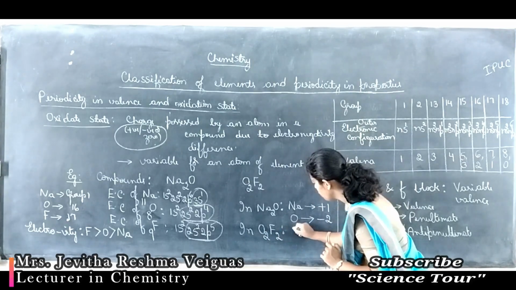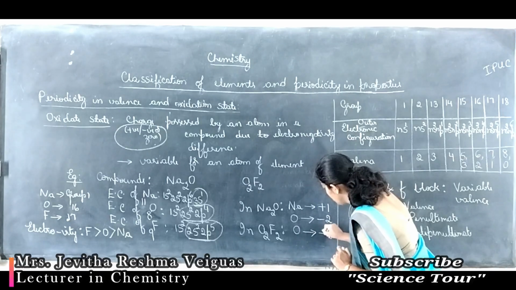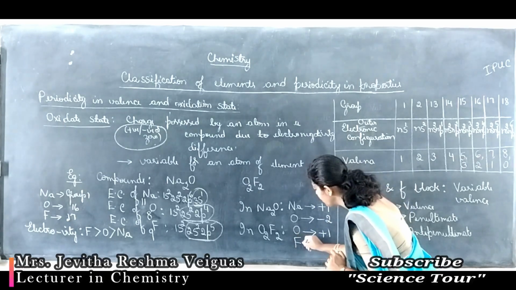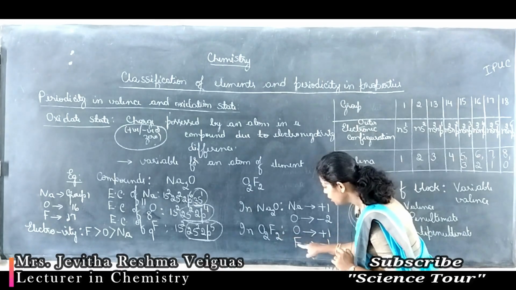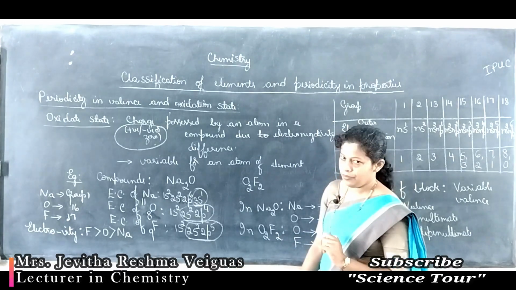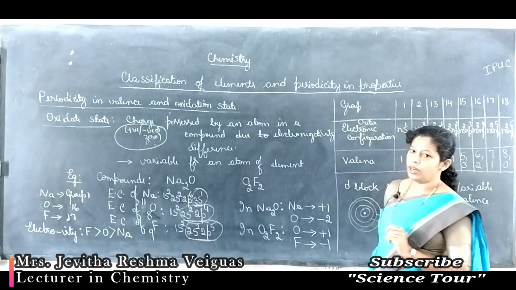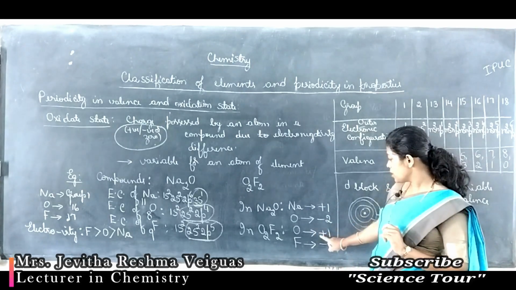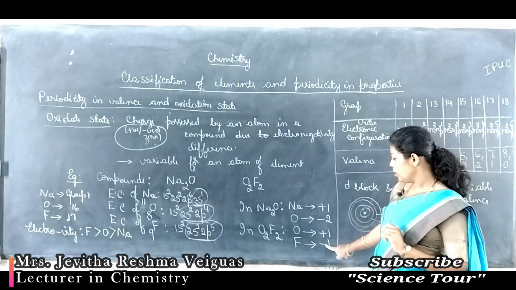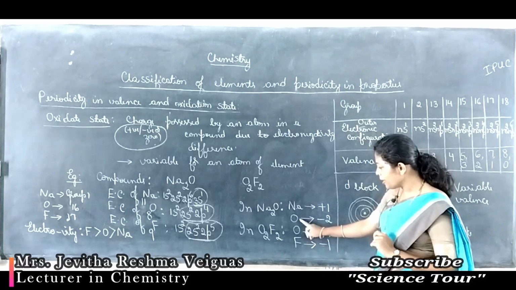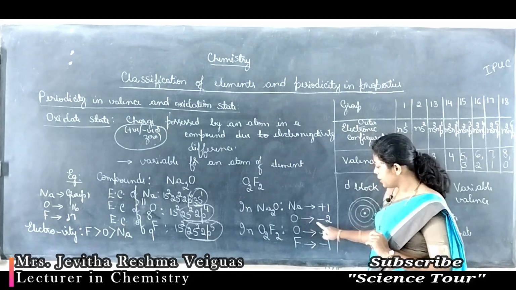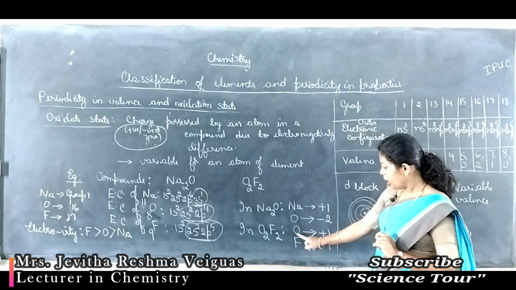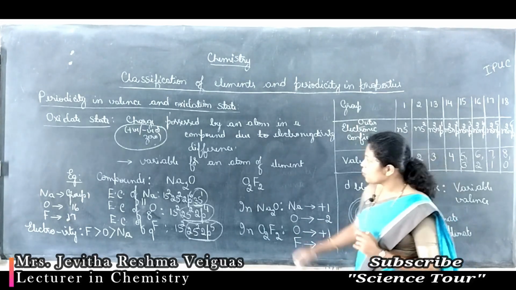So in O2F2, oxygen has a +1 oxidation state. Fluorine takes 1 electron, hence -1. There are 2 fluorine. Each fluorine takes 1 electron. Each oxygen gives 1 electron. So the oxidation state of oxygen is +1 here. For fluorine, -1. Just compare the oxidation state of oxygen. In sodium oxide it is -2. In O2F2 it is +1. That is what I said.